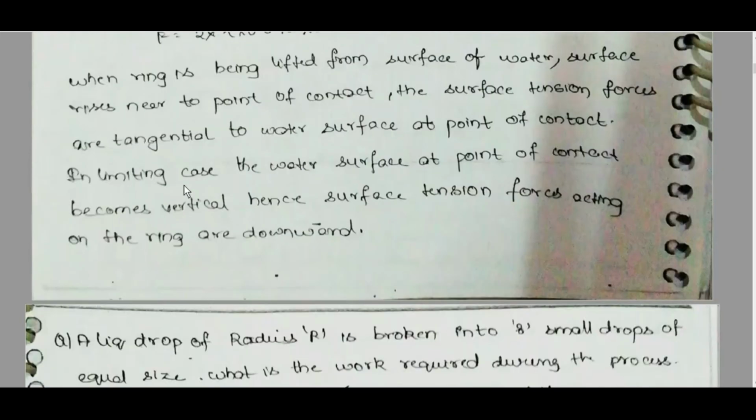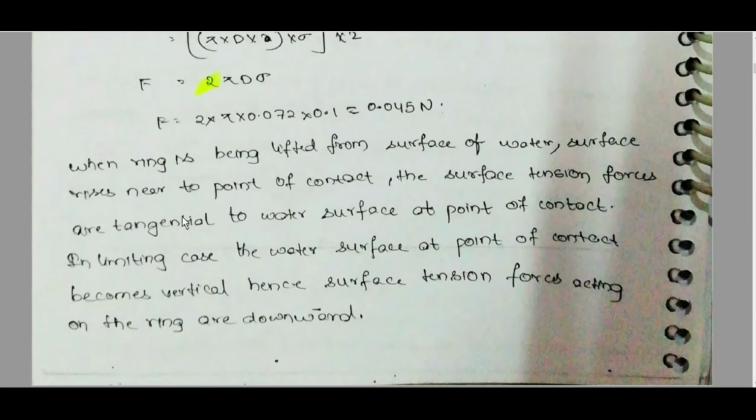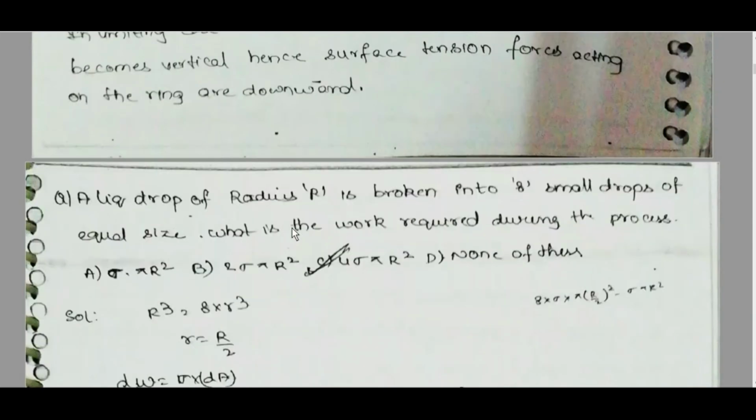When the ring is being lifted from the surface of water, the surface rises near the point of contact. The surface tension forces are tangential to the water surface at the point of contact. In the limiting case, the water surface at the point of contact will be a vertical line. Hence, the surface tension forces acting on the ring are in the downward direction.